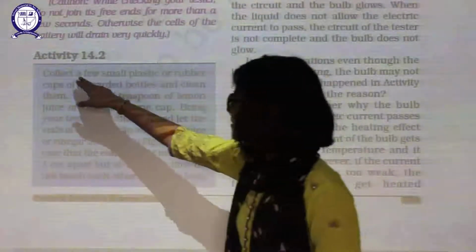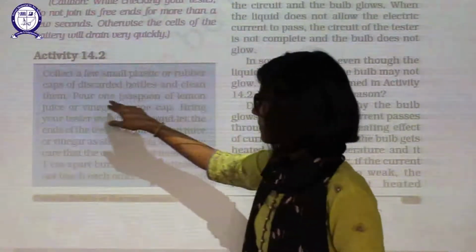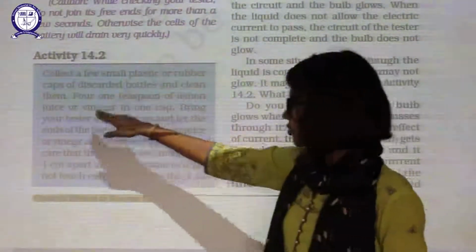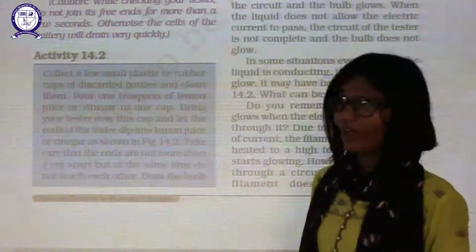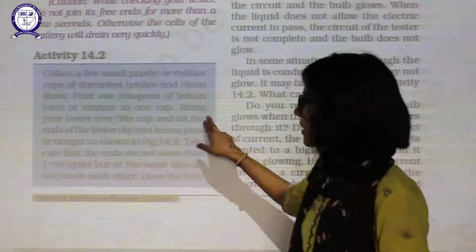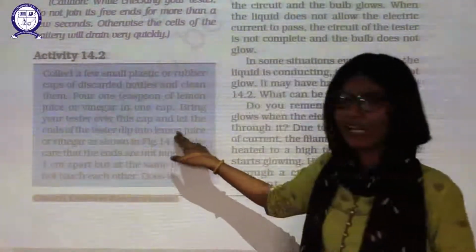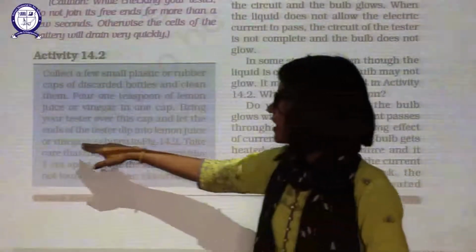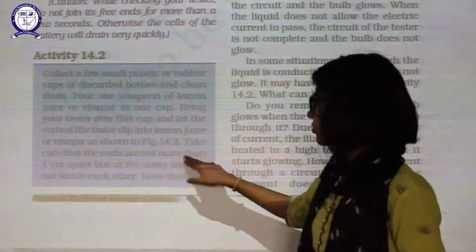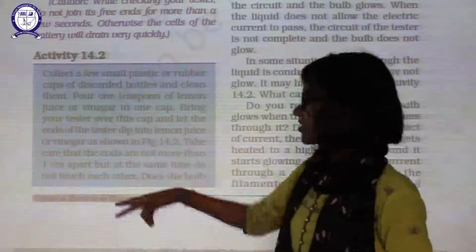Collect small plastic or rubber caps of discarded bottles and clean them. Pour 1 tablespoon of lemon juice and vinegar in separate caps. We are going to test the conductivity of vinegar and lemon juice. Bring your tester over the cap and let the ends of the tester dip in the lemon juice, and then the vinegar. Take care that the ends are not more than 1 centimeter apart, but at the same time do not touch each other.